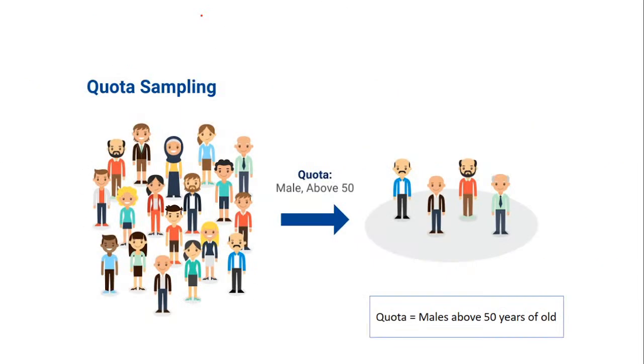In quota you have the restrictions, the same sample but in the form of restrictions, and those restrictions can come in any form. So here students get completely confused. I have told very clearly the quota sampling. That's the reason I didn't bring the entire sampling today. I'll go slowly and gradually.